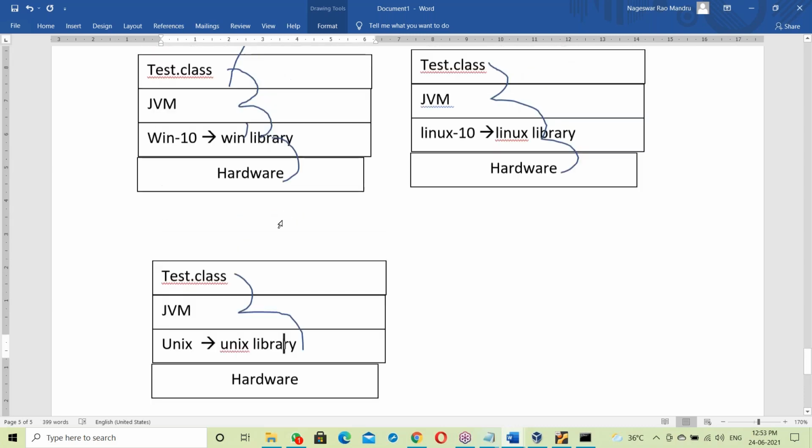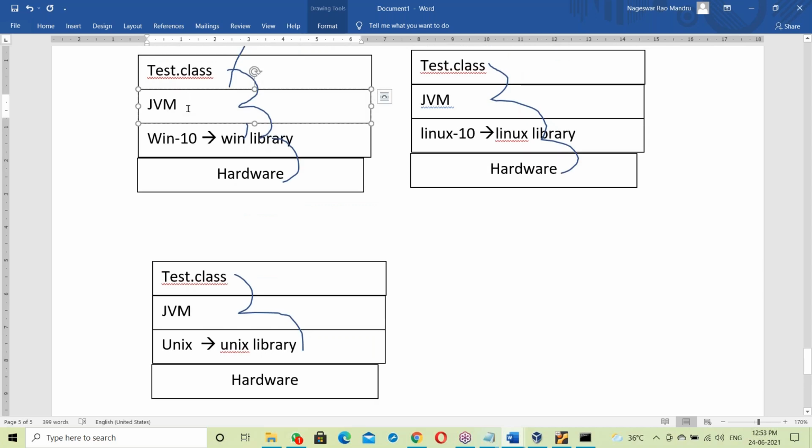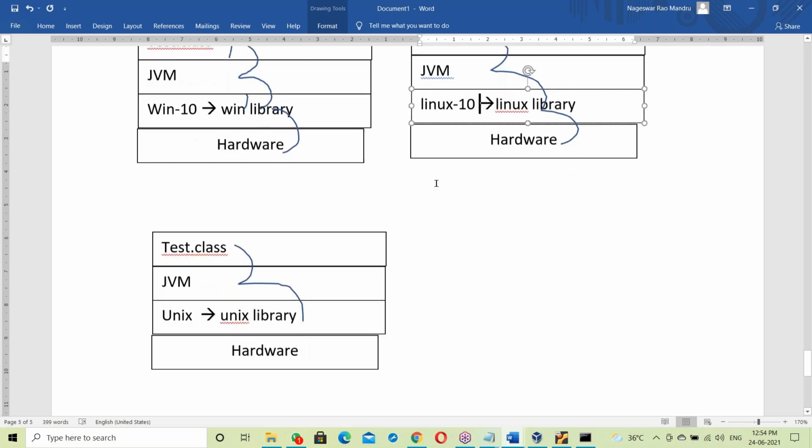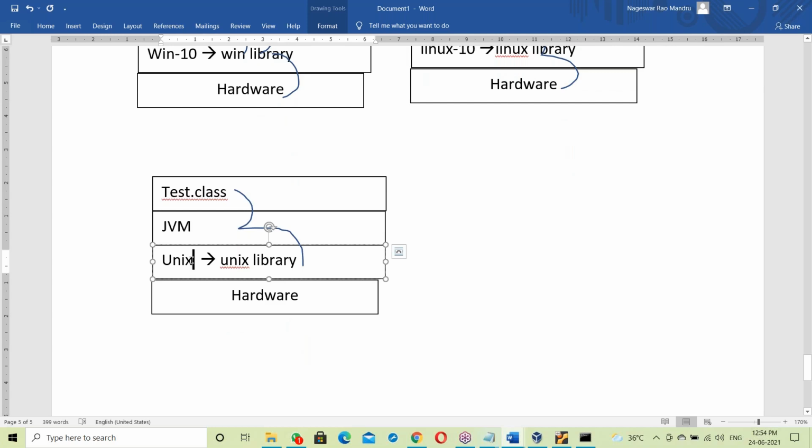That's it: the JVM has knowledge of the OS, because the JVM is OS dependent. The Java program is independent of platform, but the JVM is platform dependent. So different JVMs were developed for different operating systems. For this reason, for Windows a separate JDK has to be installed, Linux has its own JDK, and Unix has its own JDK. So the JDK changes from OS to OS. The JDK is not the same; it is different for different operating systems.